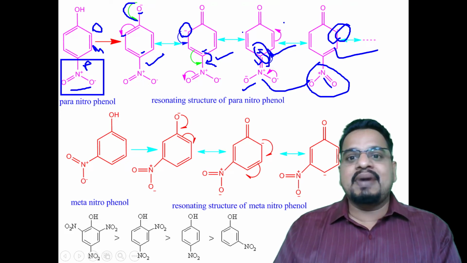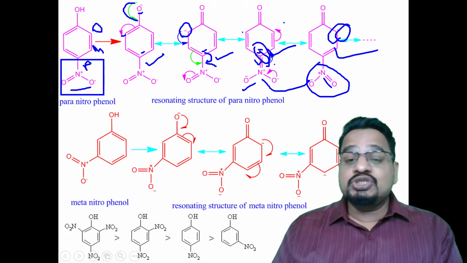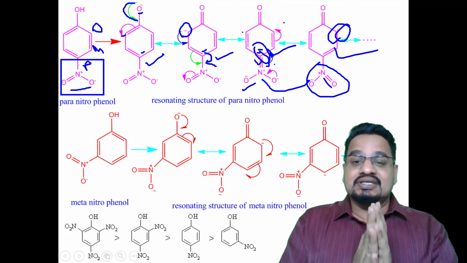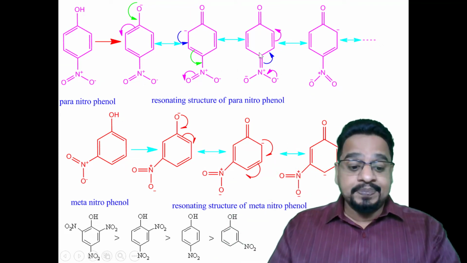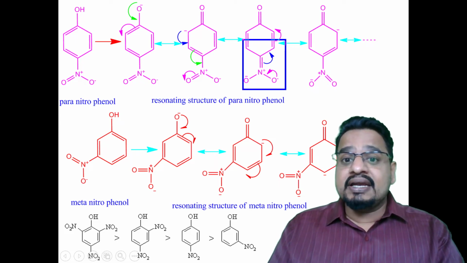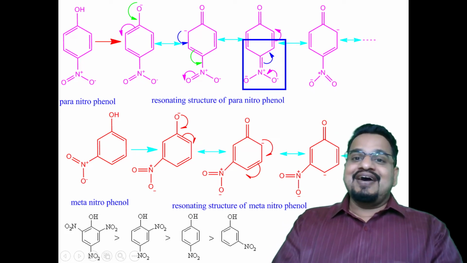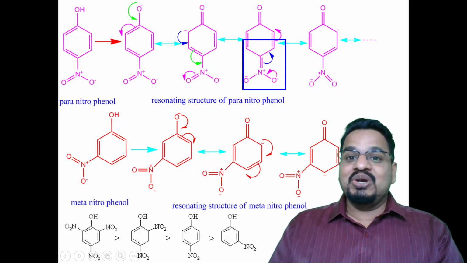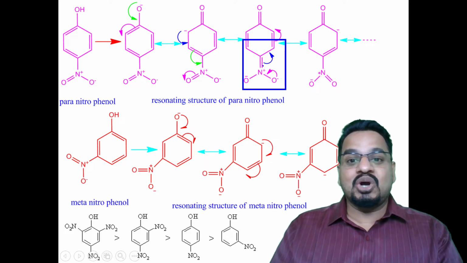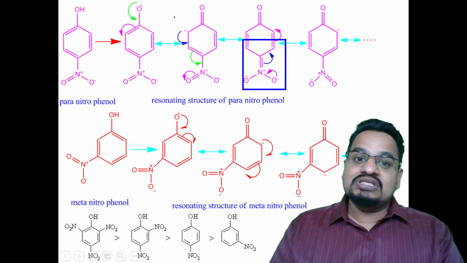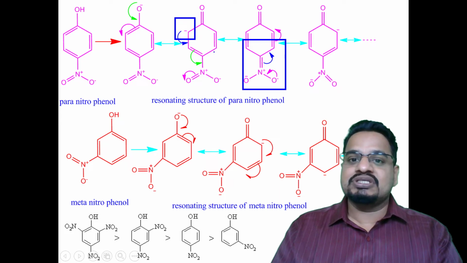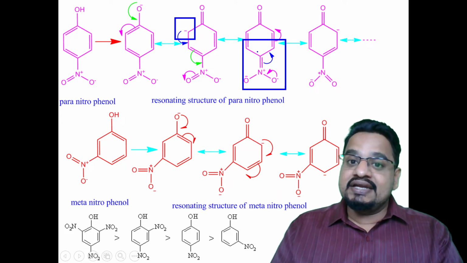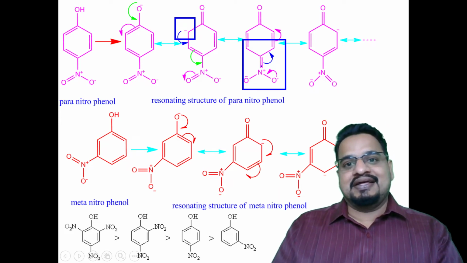Because it will be attracted by the nitrogen forming a double bond. Got that? It means the most stable resonating structure is possible when this electron withdrawing group is attached at the para or ortho position, because the negative charge is at the ortho or para positions. Now the para position having the negative charge is attracted by the nitrogen.